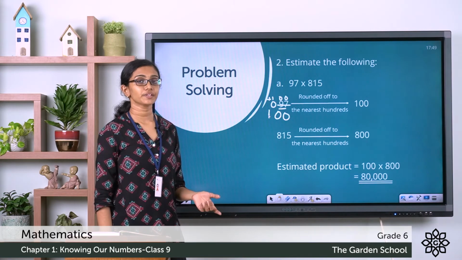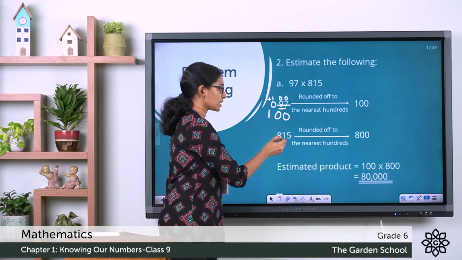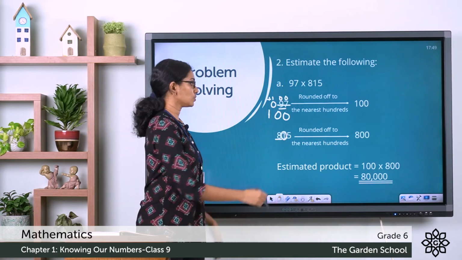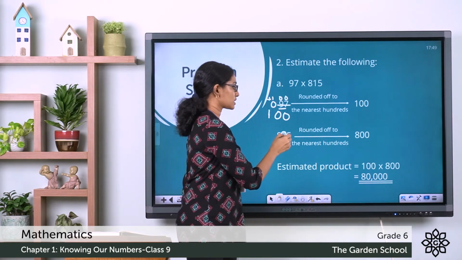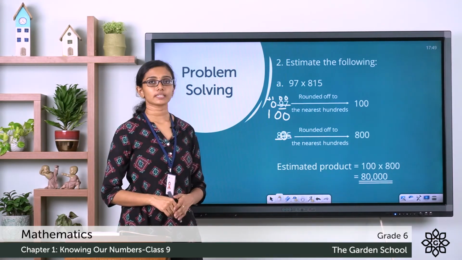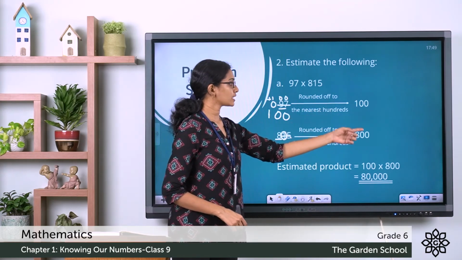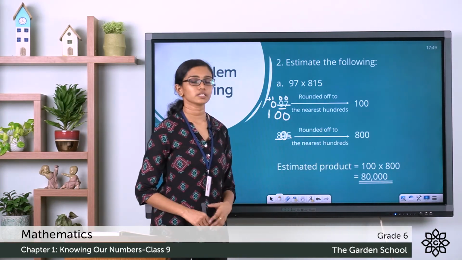Now 815 rounded off to the nearest hundreds. The rounded digit is 8. To the right you have 1. So the rounded digit is left as it is and the digits to its right are changed to zeros. Now the estimated product is equal to 100 into 800, which is equal to 80,000.